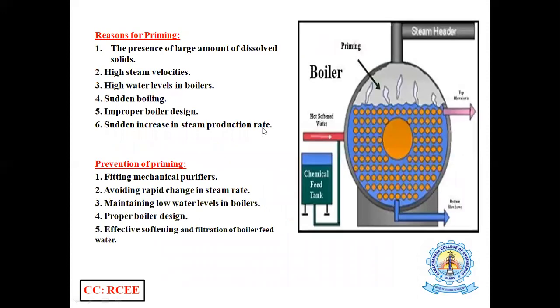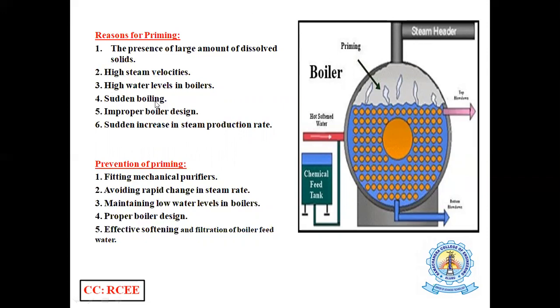So how does it happen? These are the general reasons for priming formation: the presence of a large amount of dissolved solids, high steam velocities and high water level in boilers, sudden boiling and improper boiler design, and a sudden increase in the steam production rate.